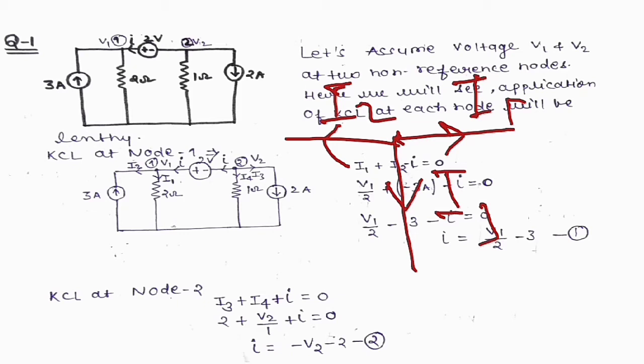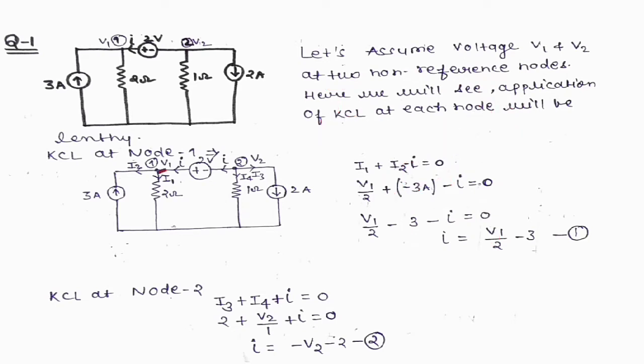There are two directions that exist in any branch: either the current is coming towards the node, or it is going from the node. Whenever the current coming towards the node plus the current going from the node is equal to 0, this is called the KCL law. Here we assume node 1.